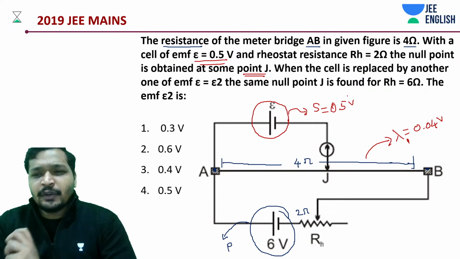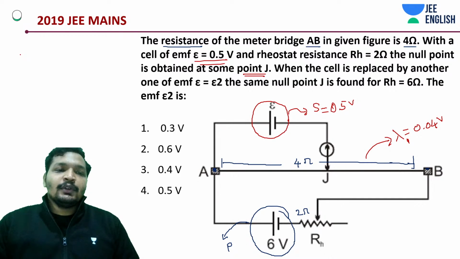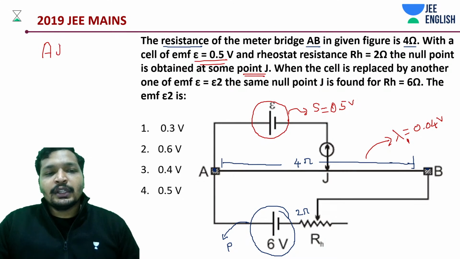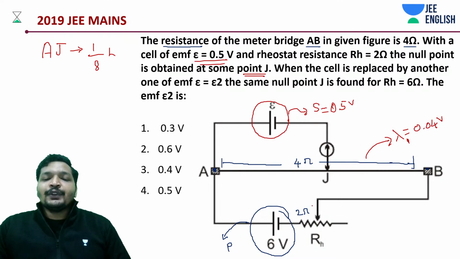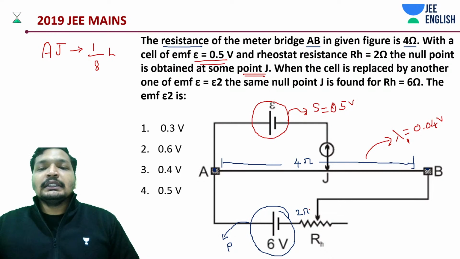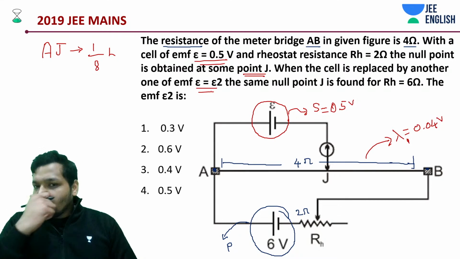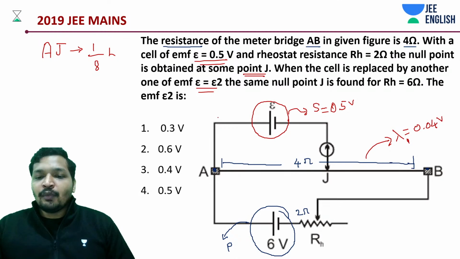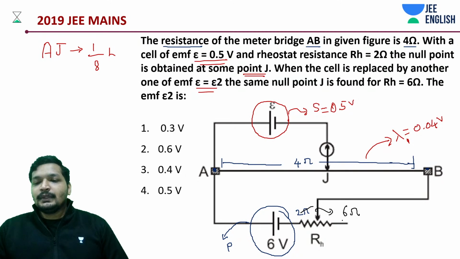Just like a potentiometer question, we are going to deal with this. So some 100 by 8 of it initially. Initially AJ was 1 by 8 of some L. Now, what have you done? You have changed the rheostat and changed the battery such that you are getting the same null point. You have adjusted the rheostat value. It has become 6 ohms instead of 2 ohms.